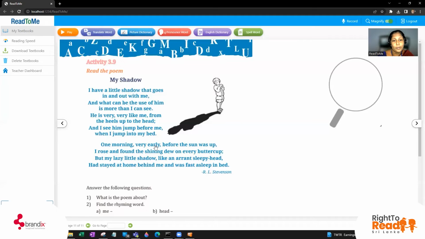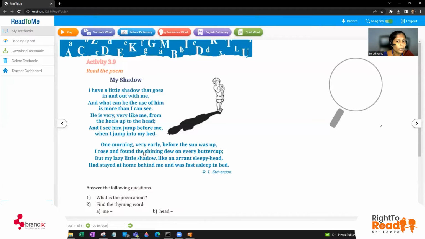One morning, very early, this boy is going to get up, right? Very early, before the sun was up. According to your own opinion, why is this person getting up early in the morning? He wants to see whether you can see the shadow if he gets up early in the morning. So he was wondering about the shadow, right?